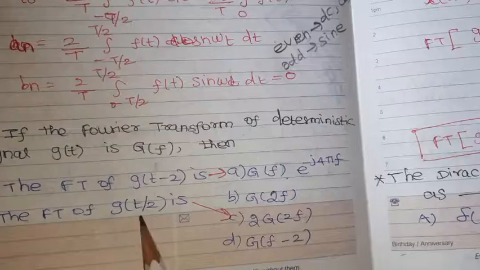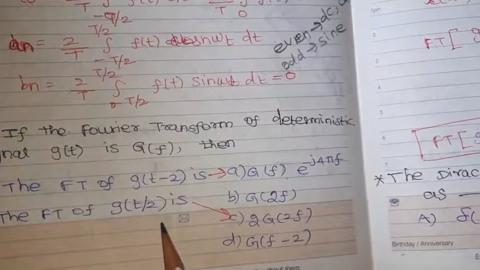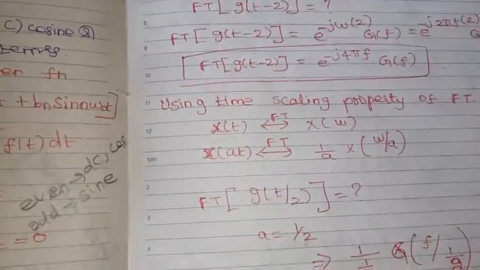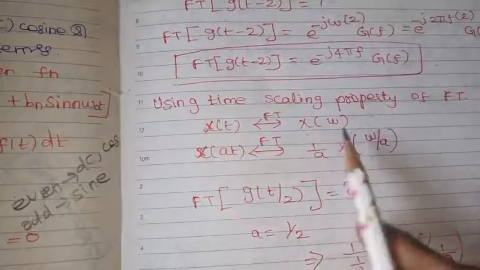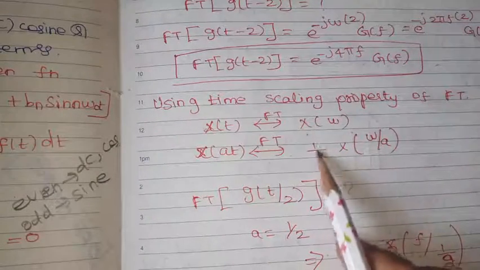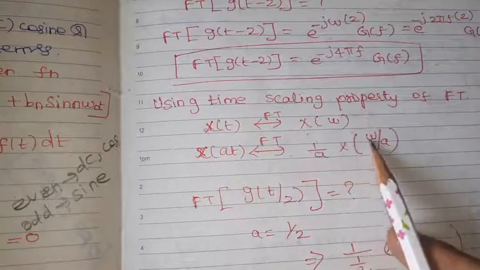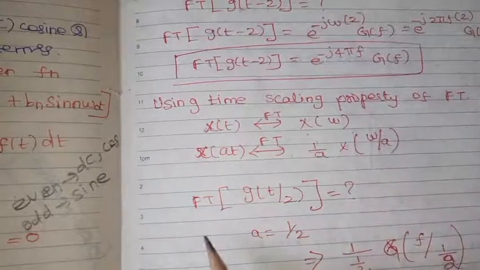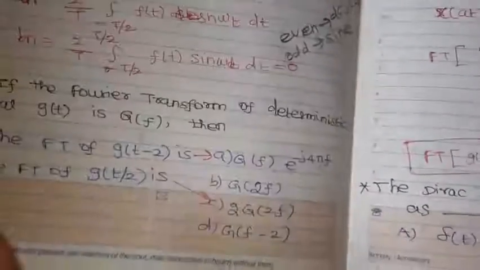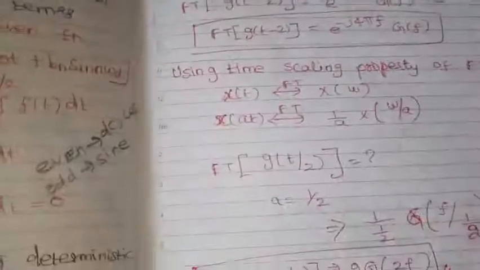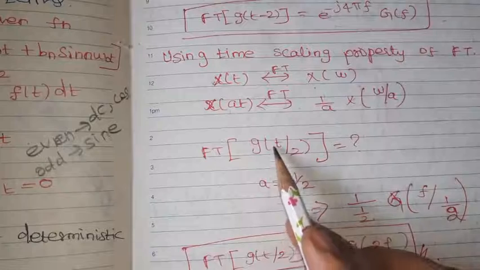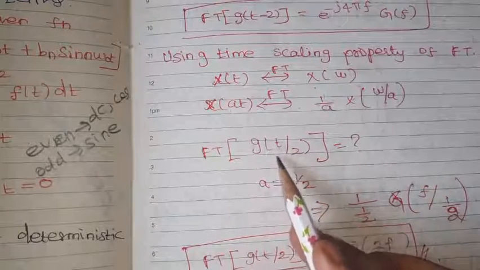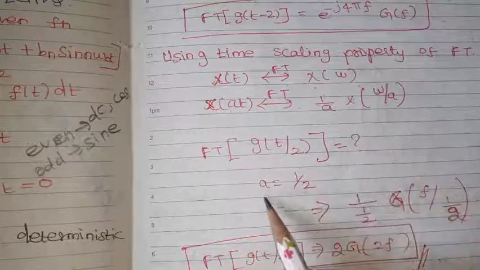The Fourier transform of g of t by 2. It is nothing but the scaling property of the Fourier transform. So what is the time scaling property? If x of t has the transform x of omega, then x of at has the transform 1 by a into x of omega by a. Then in this problem, g of t by 2, t by 2 is x of at, so x is multiplied by half t. So a equals half.